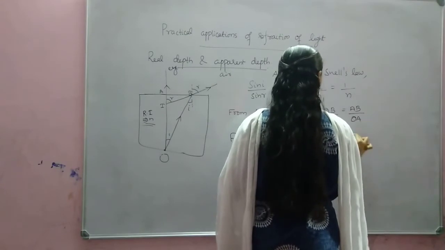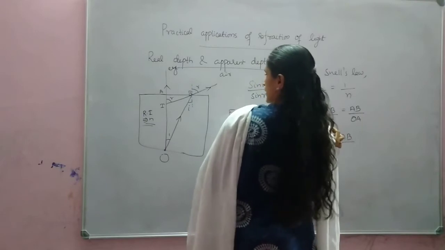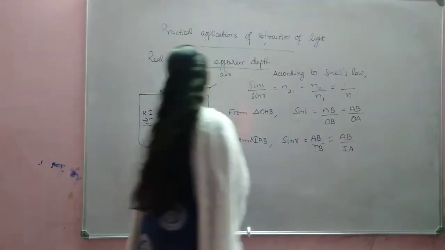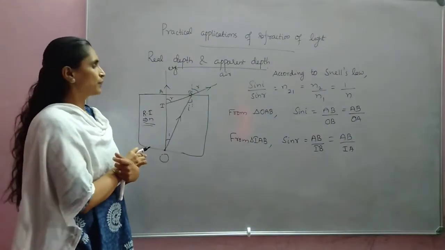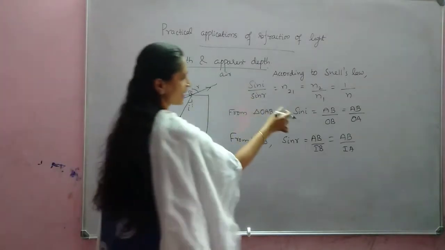Similarly, instead of IB, we can write AB. Why is it so? If it is very much closer only, we can see. Is it clear?